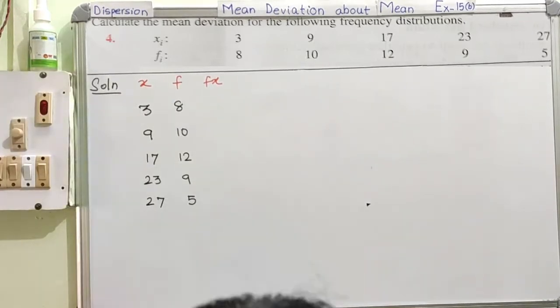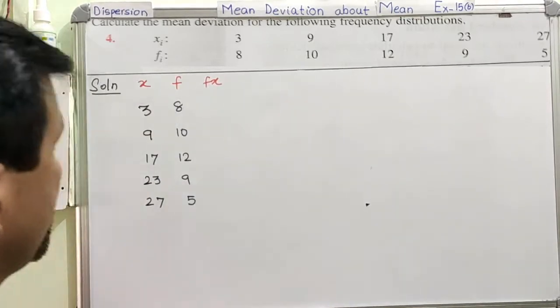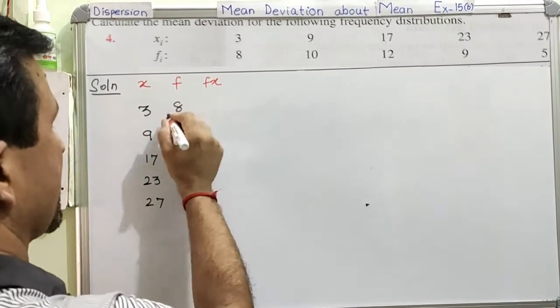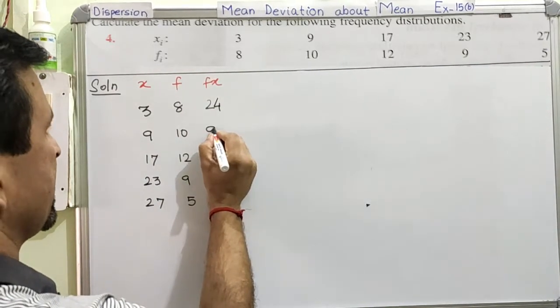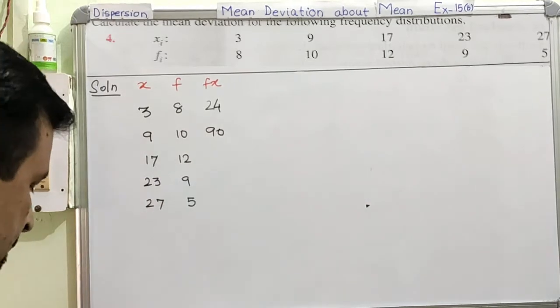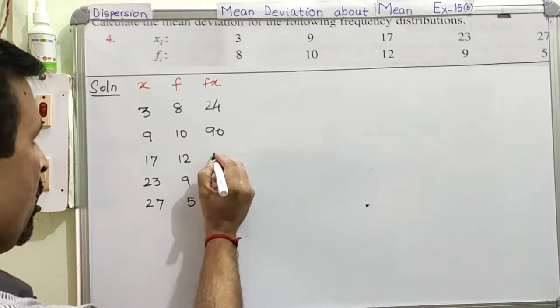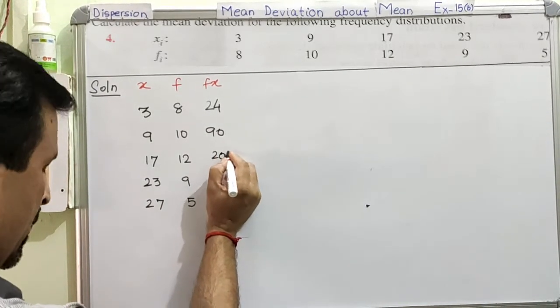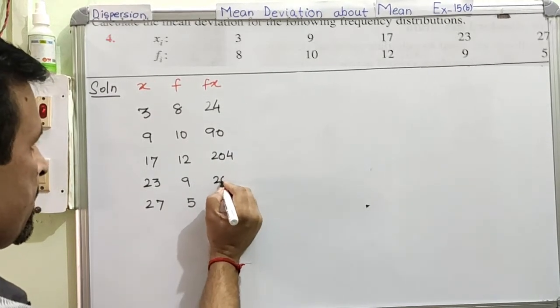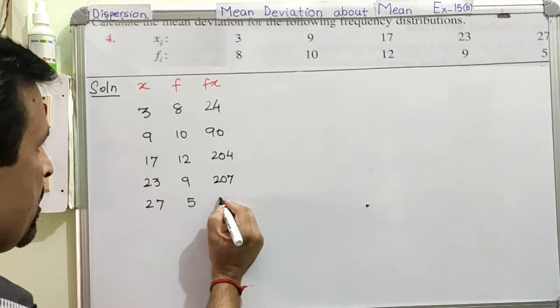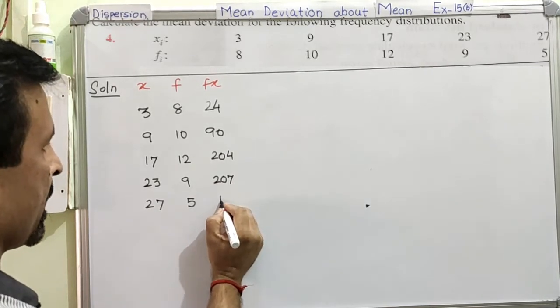Clear? This fx column we can calculate by multiplying these two. So this is 24, this is 90, this is 204, 23 9s are 207 and 27 5s are 135.